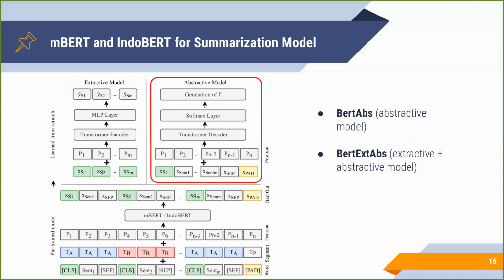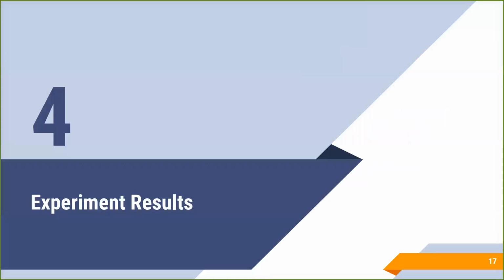For the abstractive model, we use a Transformer decoder on top of BERT to learn summary generation. We denote this model as BertAbs. Lastly, we conduct the third experiment, denoting it as BertExtAbs. It's kind of like the incorporation of the extractive and the abstractive model. Let's move to the experiment results.